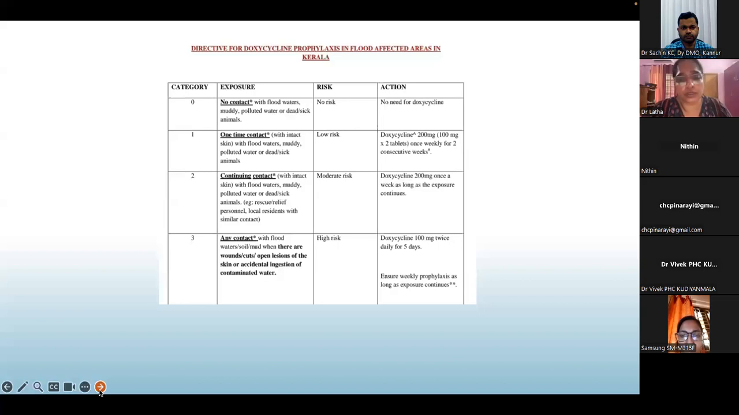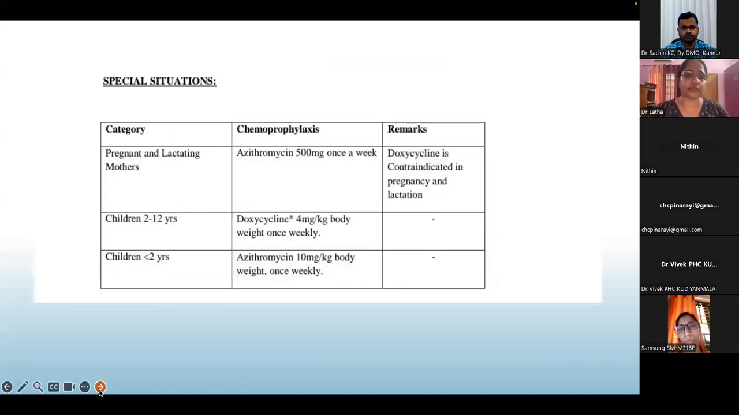as exposure continues. So sometimes what happens is, there was a rat in the house. But you can take it as a high risk contact. You can give 100 milligram BD for 5 days, and weekly prophylaxis only as long as exposure. So for them, only 5 days is enough.